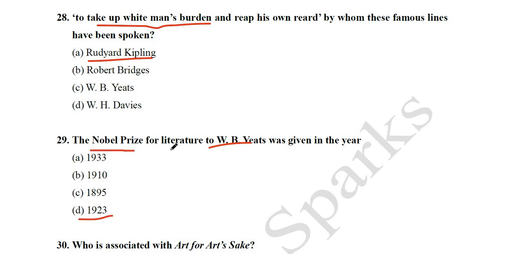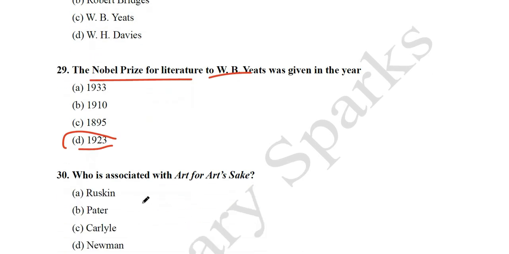So you can actually remember this very easily. W.B. Yeats is famous for writing the preface to the Gitanjali, Song Offerings, the English version by Rabindranath Tagore. Rabindranath Tagore got the Nobel Prize in 1913, and just after 10 years, W.B. Yeats also was awarded the Nobel Prize. So when Tagore got the Nobel Prize in 1913 for Gitanjali, W.B. Yeats got the Nobel Prize in 1923. So you can remember it this way. It will be easier to remember.